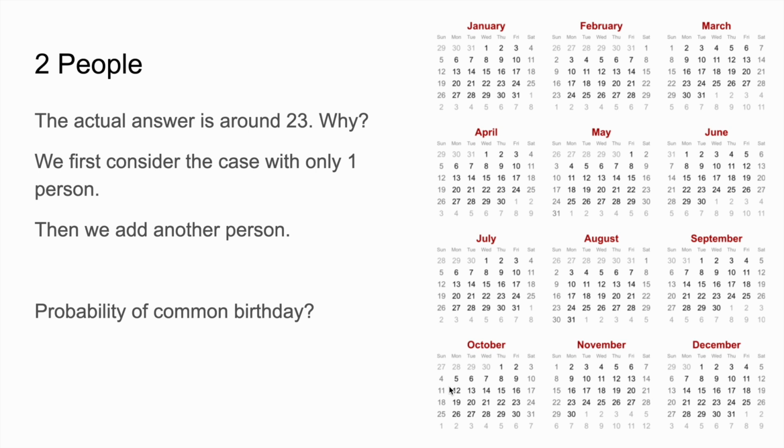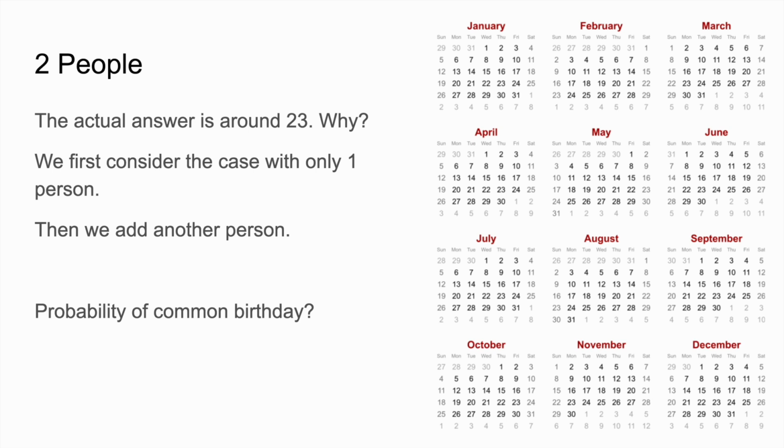So person A can have any birthday, right? He can pick any birthday because there's no one yet in the room. So let's say he picks the 1st of January. So person A just happens to be born on the 1st of January. And then we add another one. So what's the probability that those two people will share one birthday?